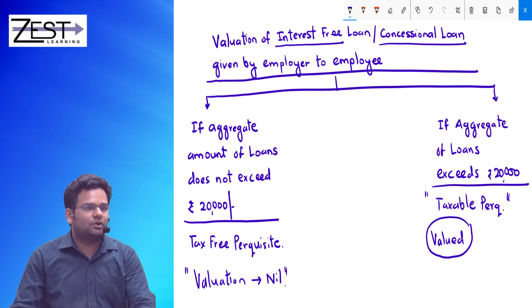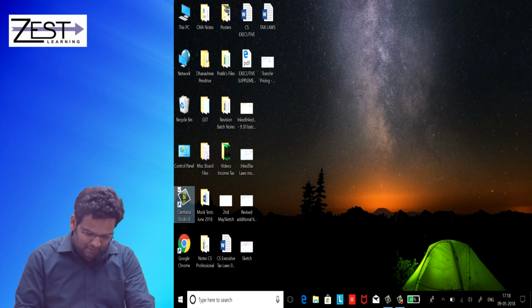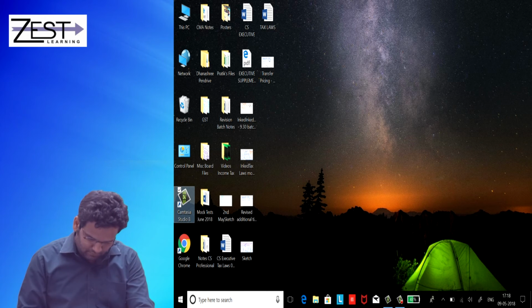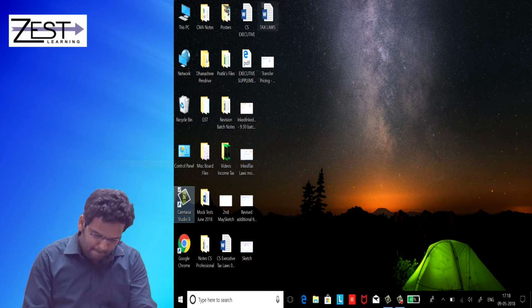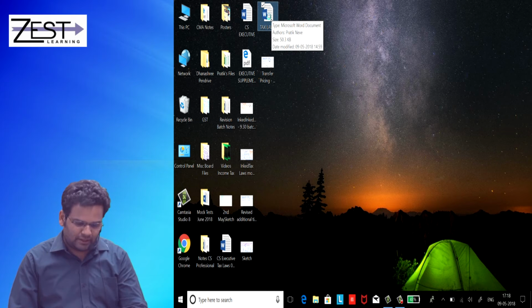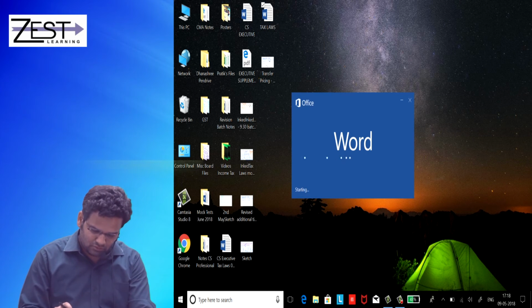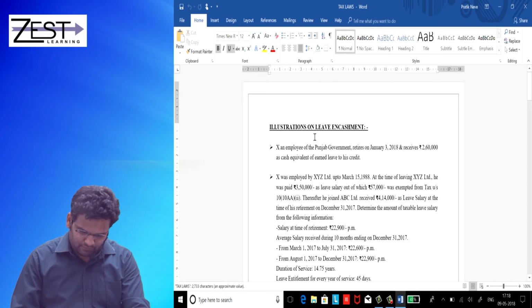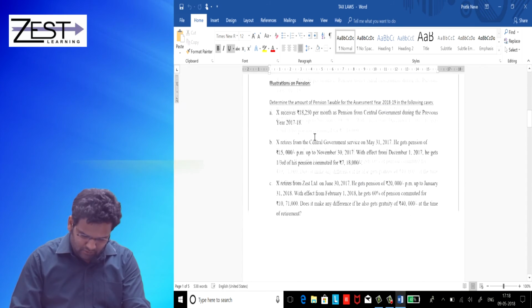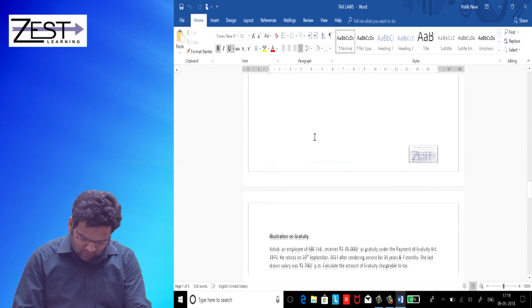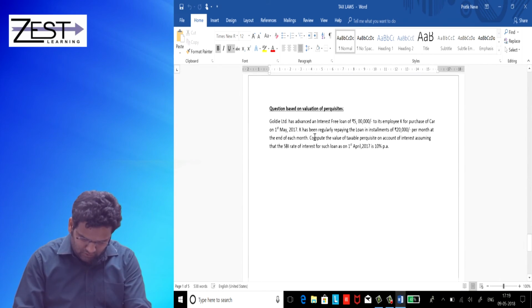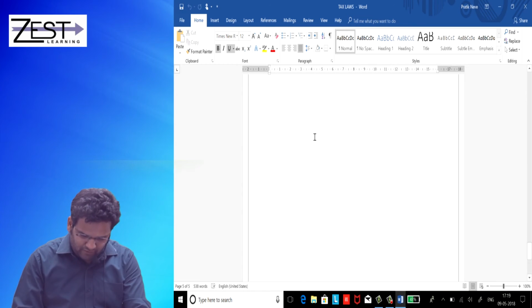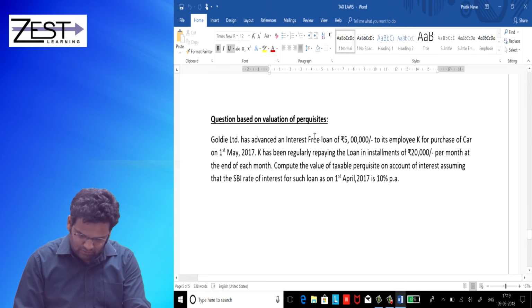So there is one example given to you. Check. Go to that example to get clarification on this issue. See, you have this illustration on page 5, there is this illustration.